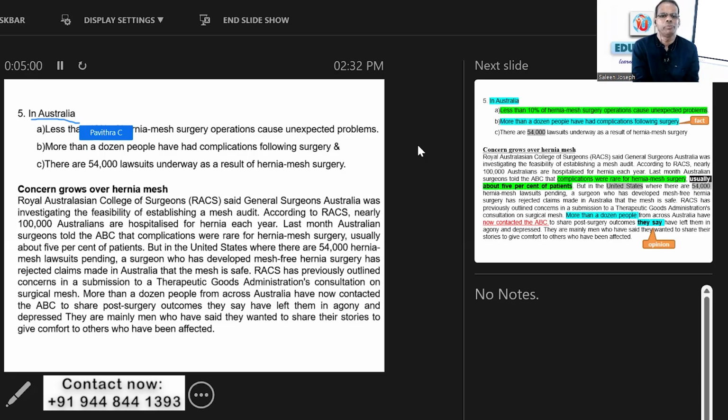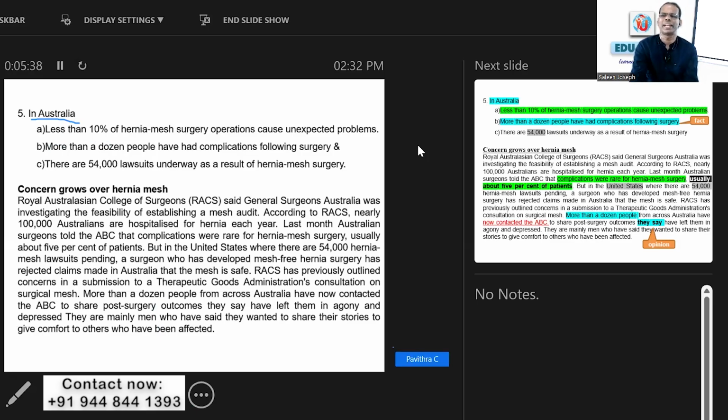In option A, less than 10% is the hedging word. Then more than a dozen. You can mark more than a dozen. And the third one, 54,000 lawsuits.